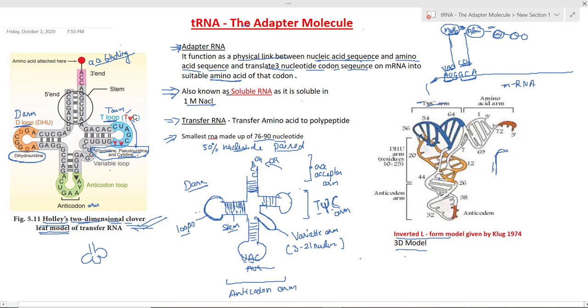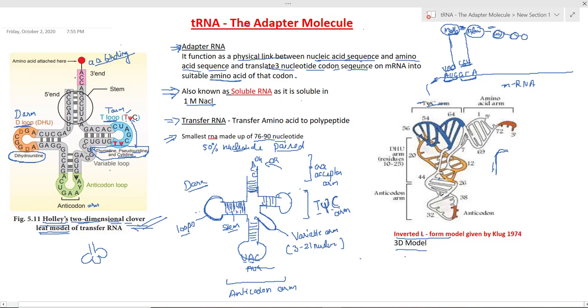What is the role of unusual nucleotides in the structure of tRNA? Actually, they provide stability to the tRNA molecule. As we know, RNA is a highly unstable molecule, and these unusual nucleotides provide stability to this RNA structure.